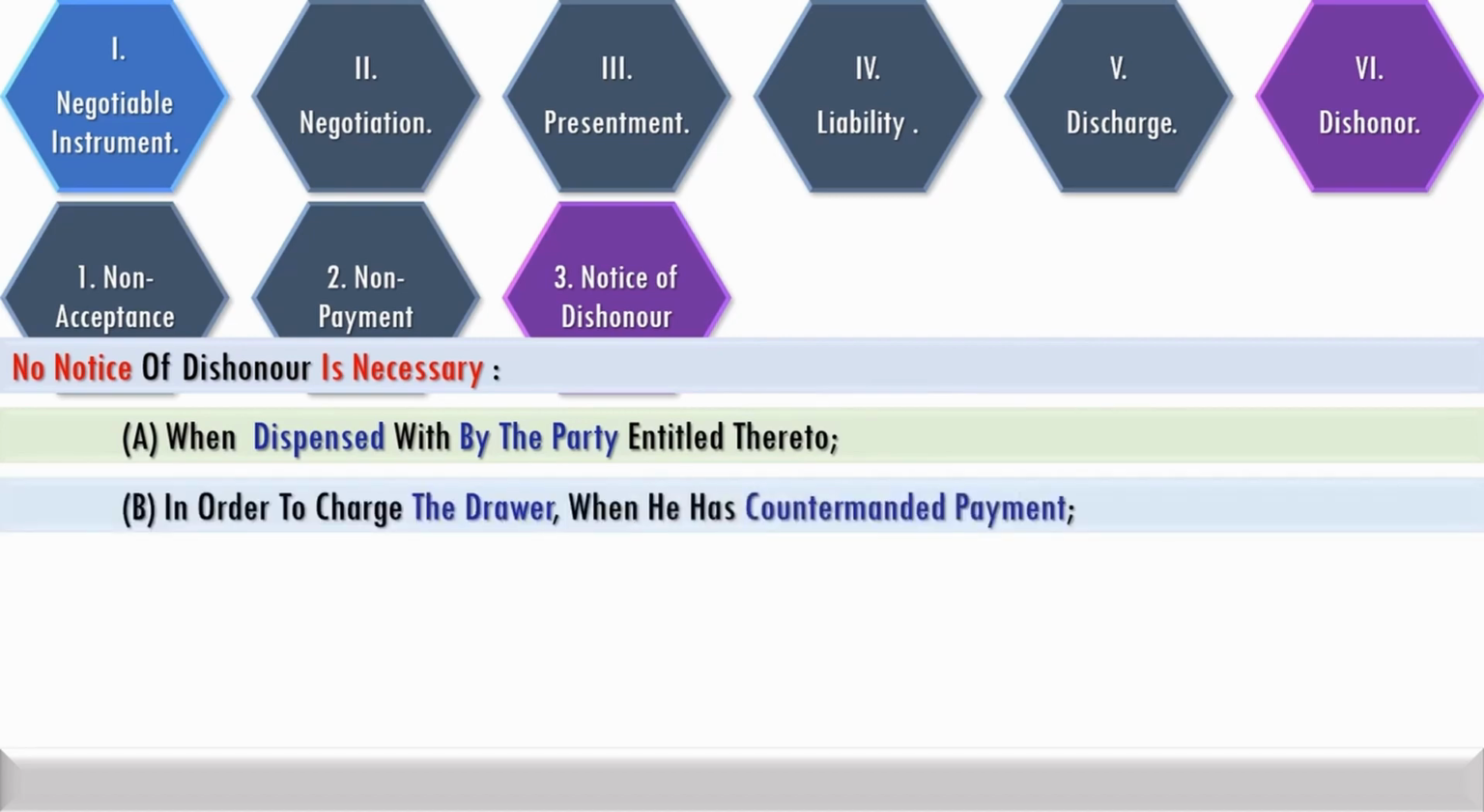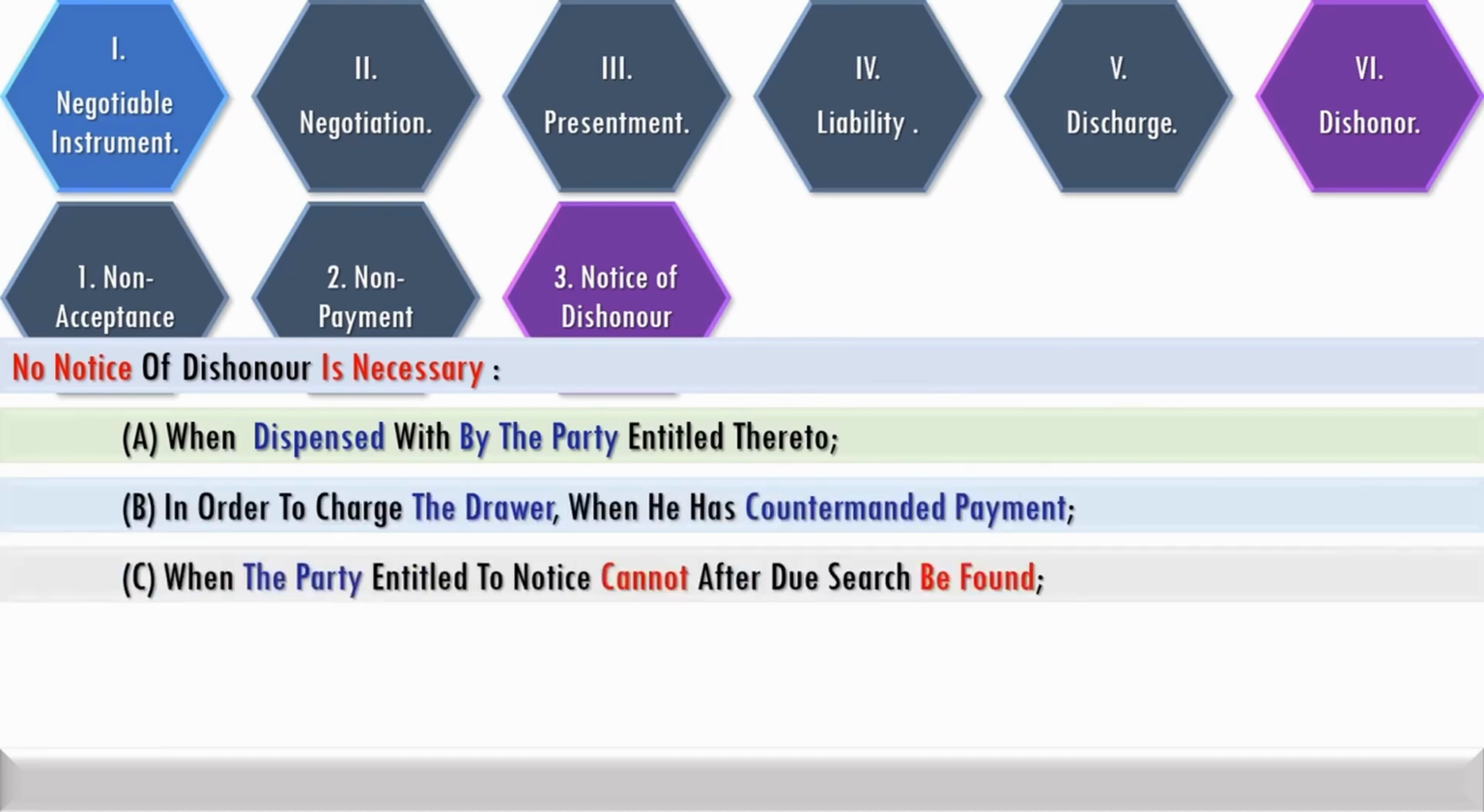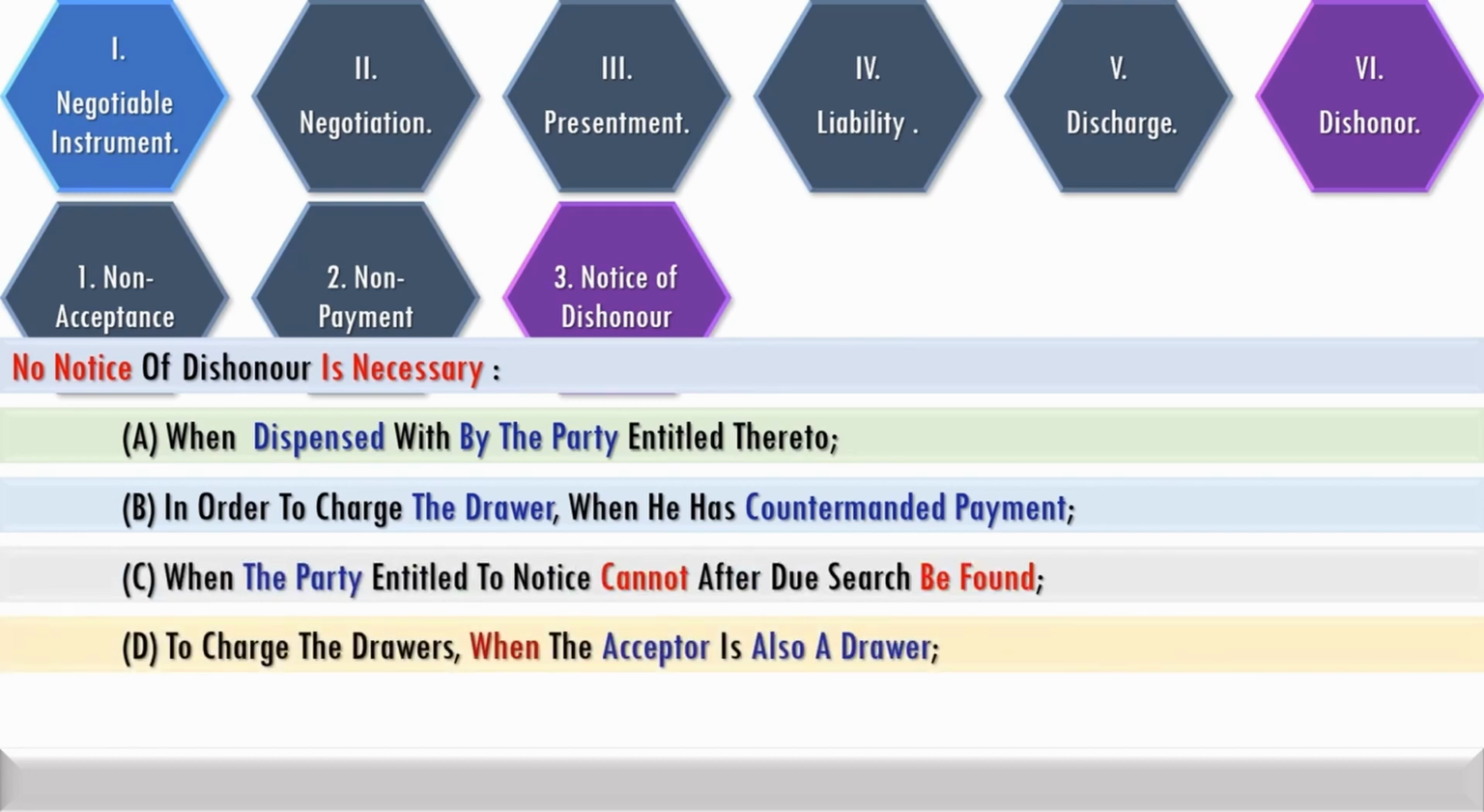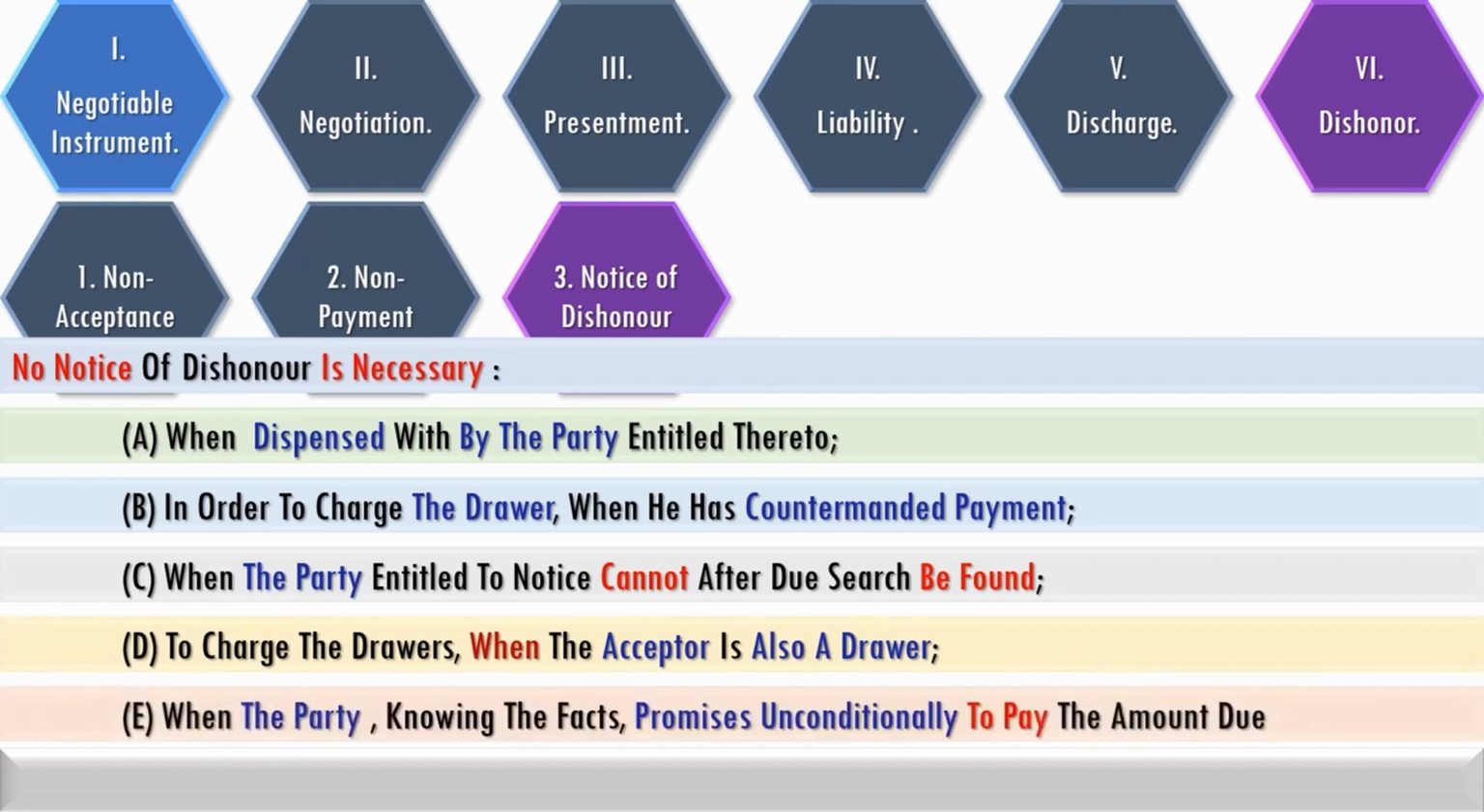Dishonor notice is not necessary in some cases: where dispensed with by the party entitled to notice, where the drawer himself has countermanded payment, when the party entitled to notice cannot be found after due search, when the acceptor himself is a drawer, and when the party, knowing the facts, promises unconditionally to pay the amount due.